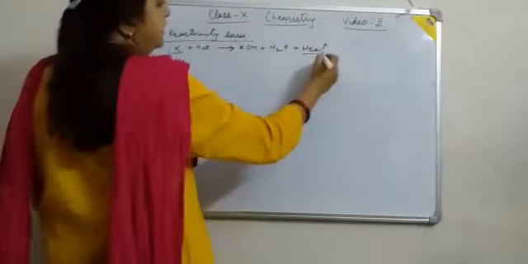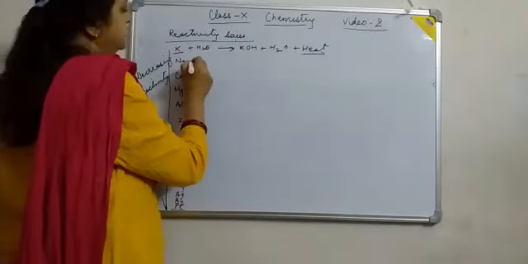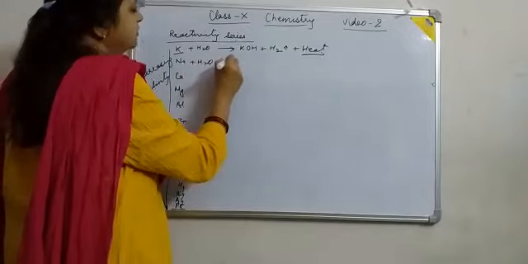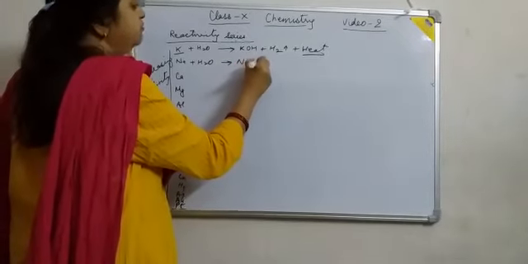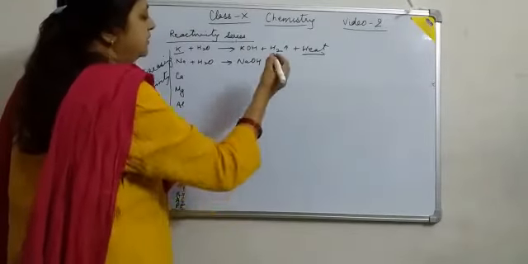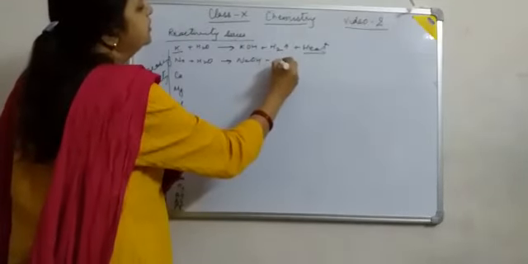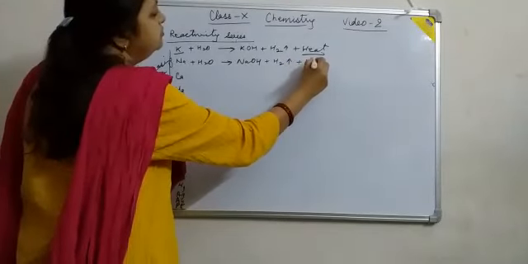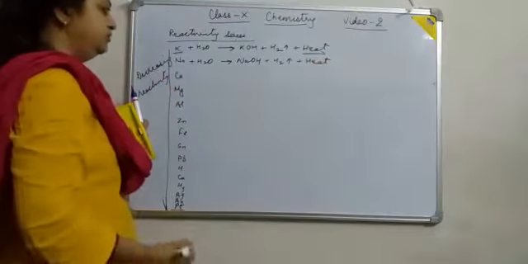So this is a highly exothermic reaction. Likewise, when sodium reacts with water, the reaction is also vigorous. When we put a piece of sodium into water, it starts burning due to the burning of hydrogen gas. So these two reactions are highly exothermic.